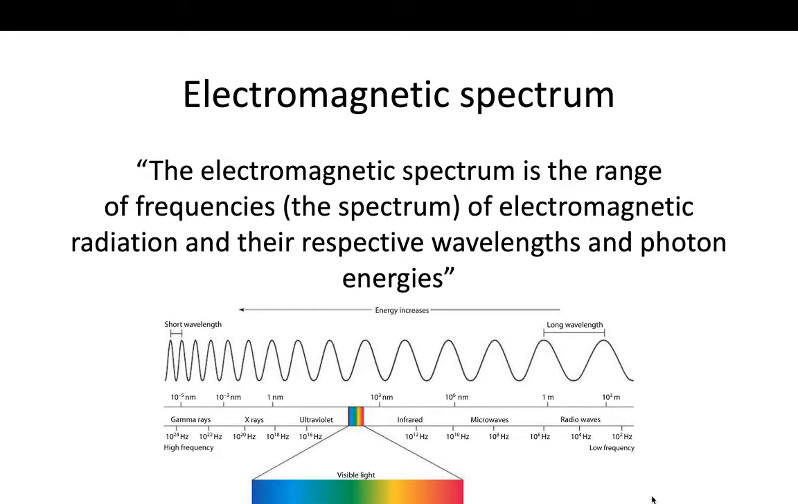What is the electromagnetic spectrum? The electromagnetic spectrum is the range of frequencies of electromagnetic radiations and their respective wavelengths and photon energies. So what are these frequencies? Because it is the range of frequencies.